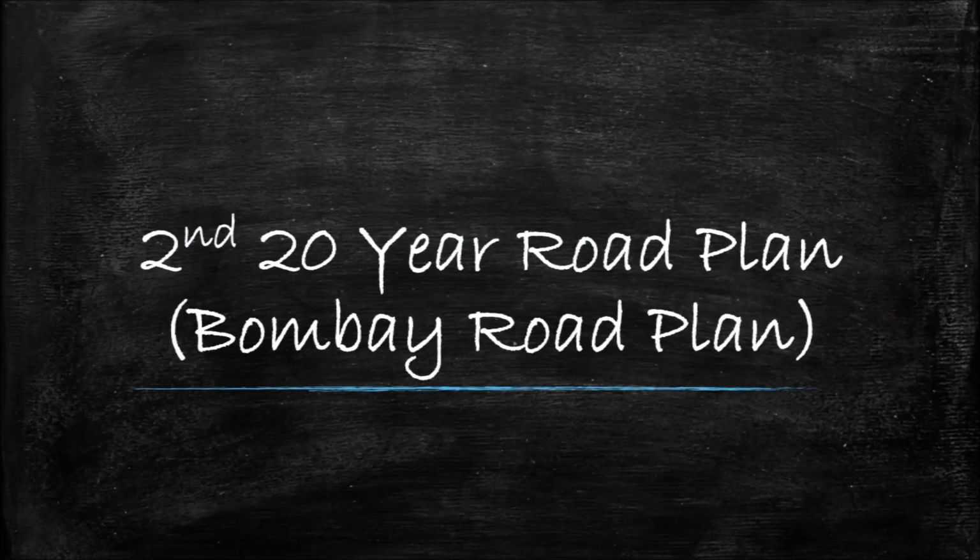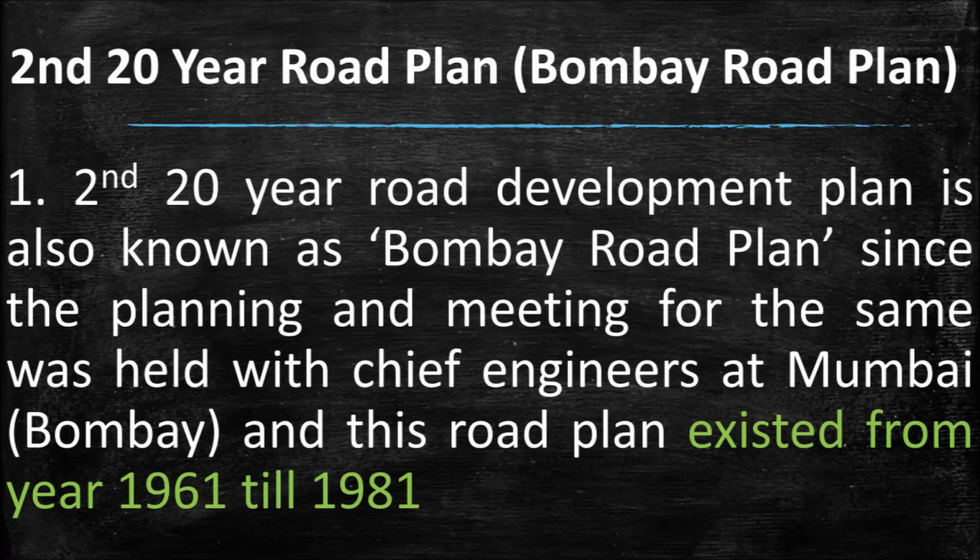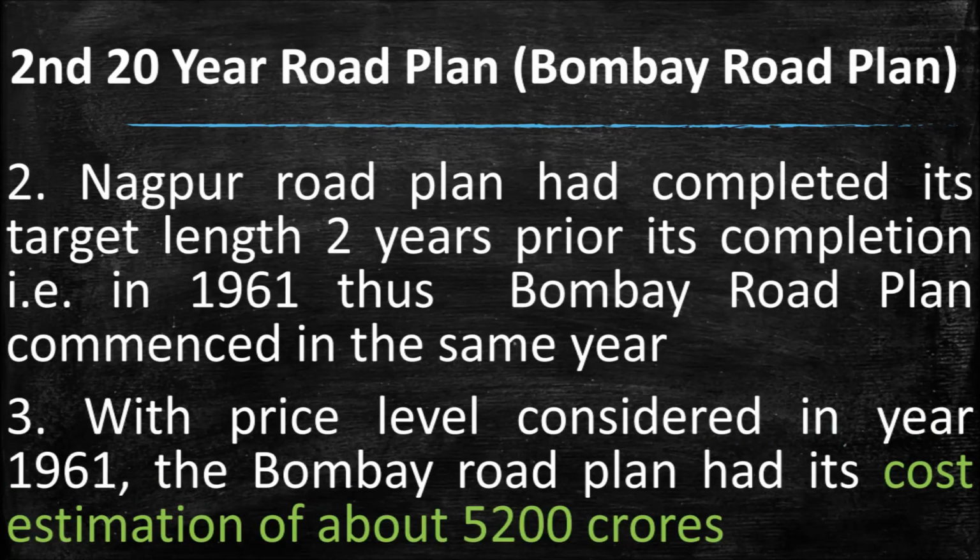Let us now discuss the second 20-year road plan, which is also known as the Bombay Road Plan. The second 20-year road development plan is known as the Bombay Road Plan since the planning and meeting for it was held with the chief engineers at Mumbai, then known as Bombay, and this road plan existed from year 1961 to year 1981. The Nagpur Road Plan had completed its target length 2 years prior to its completion, that is, in 1961. Thus, the Bombay Road Plan commenced in the same year.